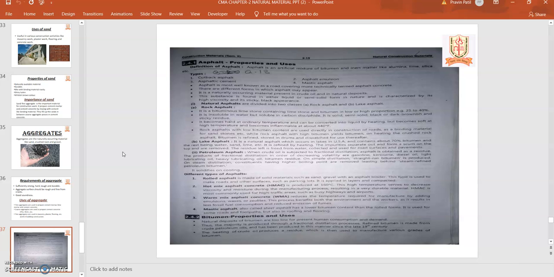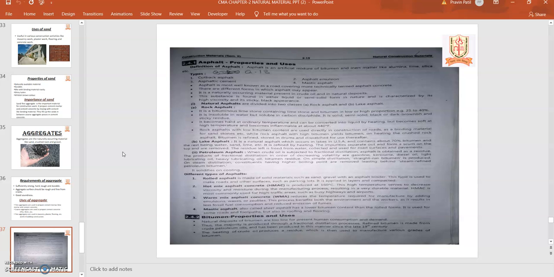Hot mix asphalt, or the concrete HMAC, is produced at 160 degrees Celsius. This higher temperature serves to decrease viscosity and moisture during the manufacturing process, resulting in a very durable material that is called hot mix asphalt. So this is the manufacturing process of asphalt, in which the temperature is around 160 degrees Celsius. That is a very high temperature at which the material is processed, resulting in the durable material called hot mix asphalt.